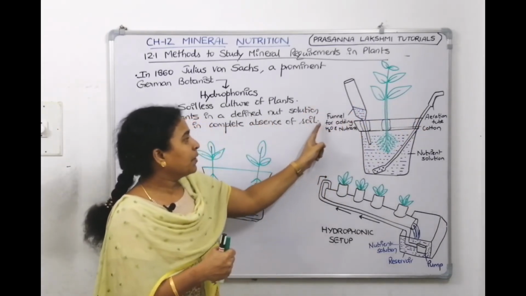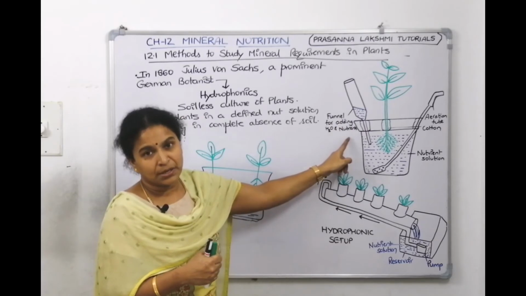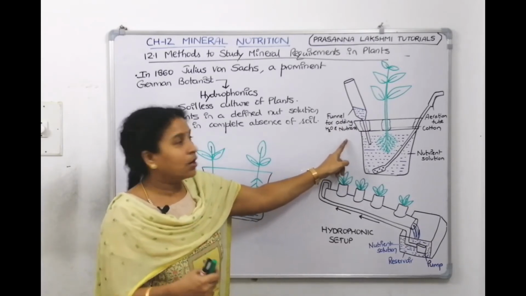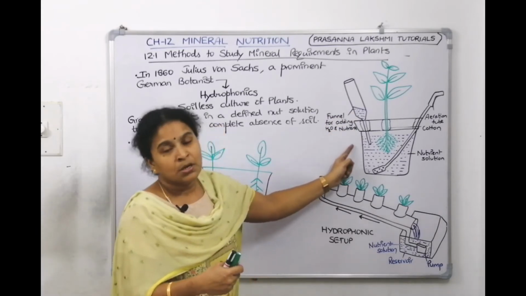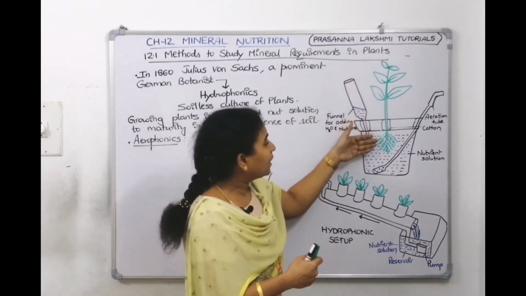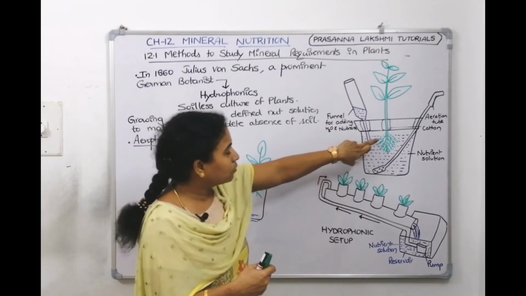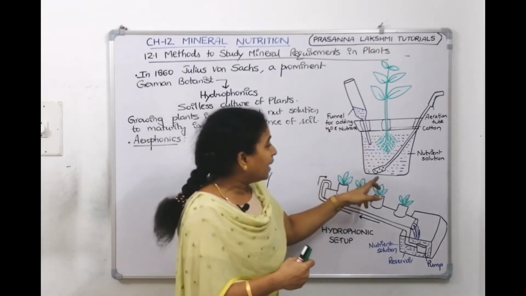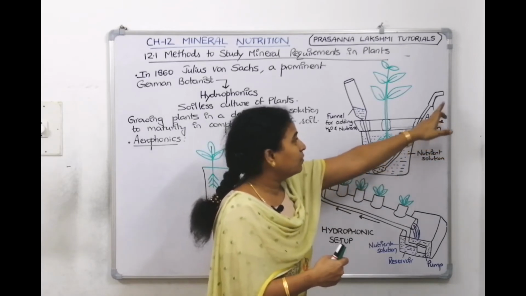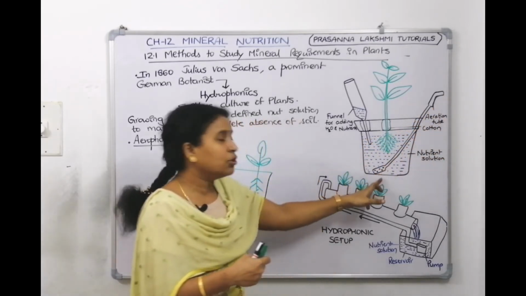This is a funnel for adding water and nutrients. So we'll mix nutrients in the water and we add. So this is a funnel through which we'll be adding the water also, nutrients also. And here is the plant, and we need to check that the roots are immersed, they're dipped inside the nutrient solution. And we are providing aeration through an aeration tube.